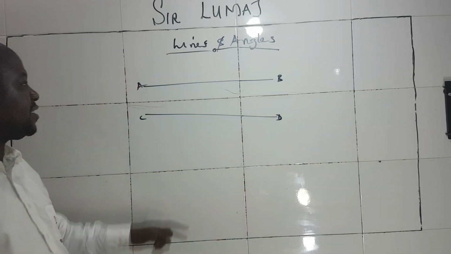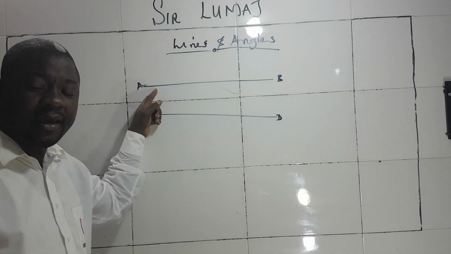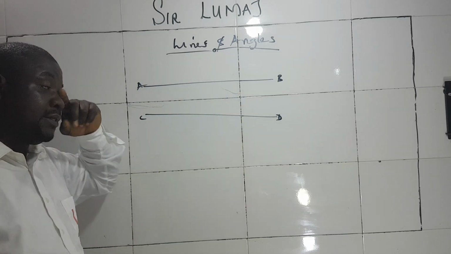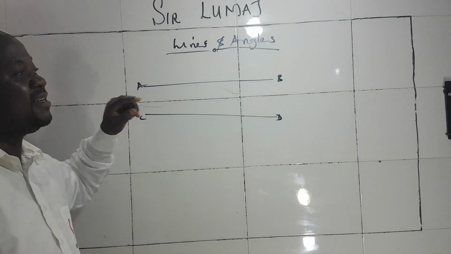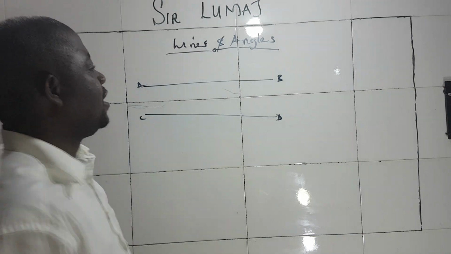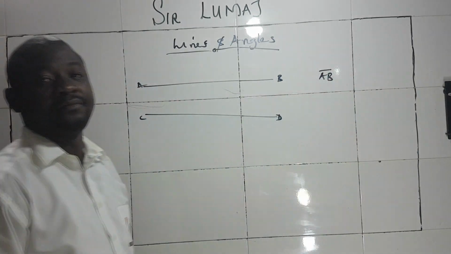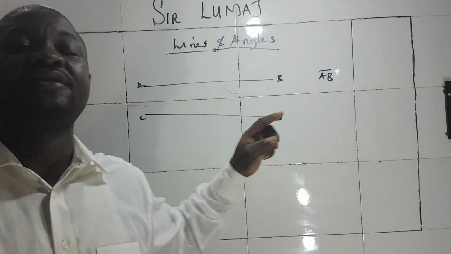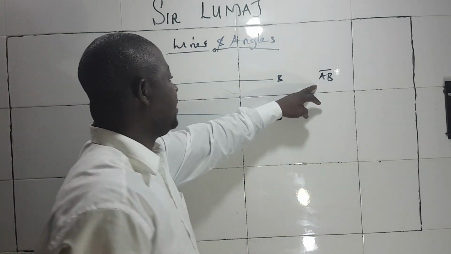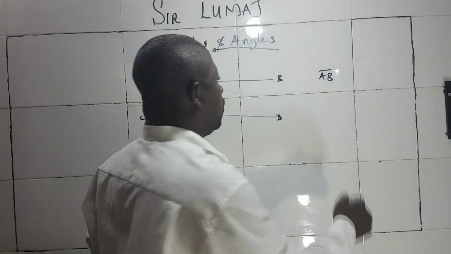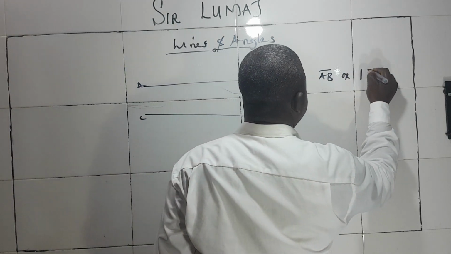The question I've asked is, is there any relationship between line AB and CD? In mathematics, if I want to write line AB, I will write like this, line AB. So when you see something like this, it means line AB. Or in construction, they may say AB.